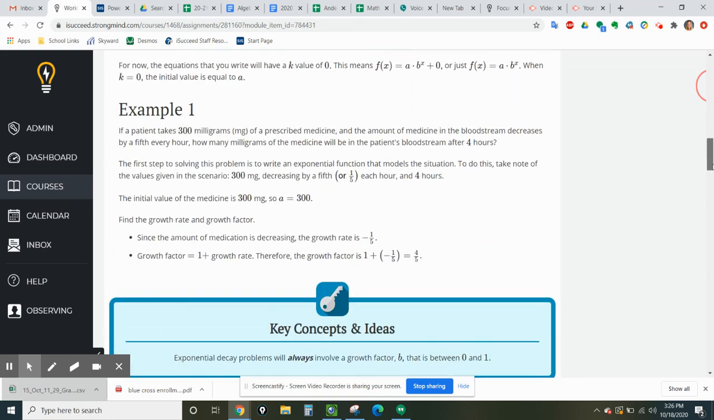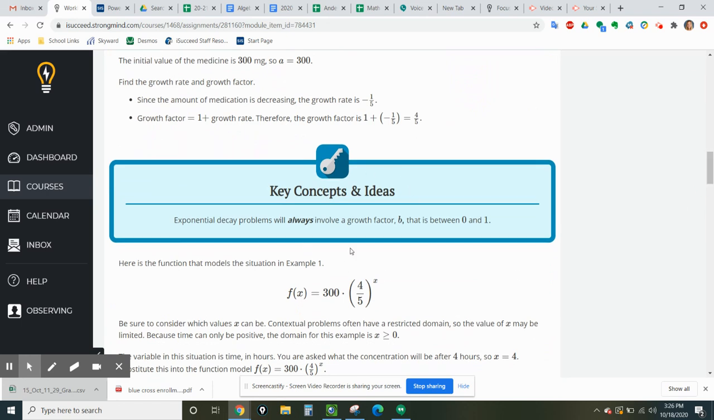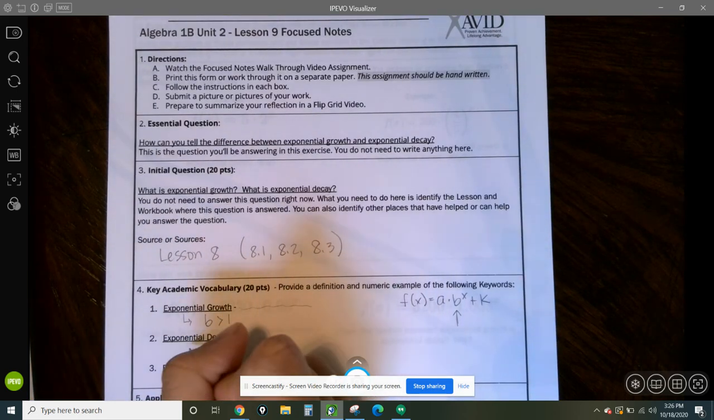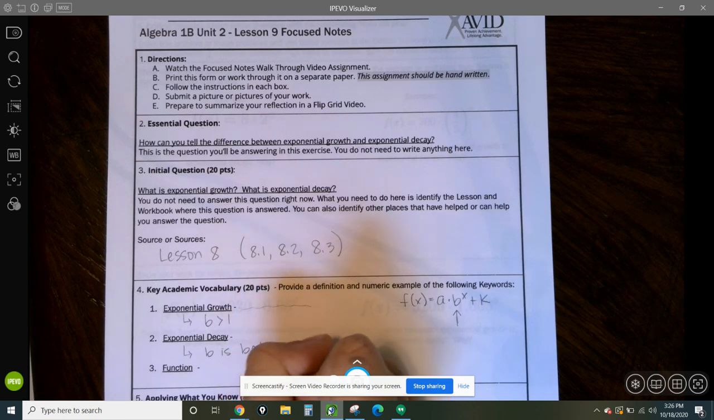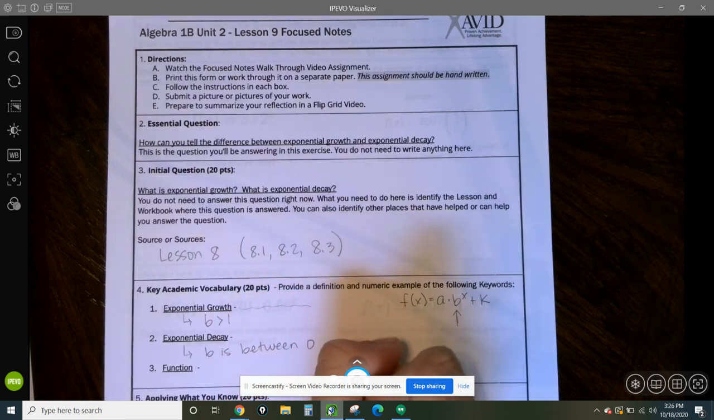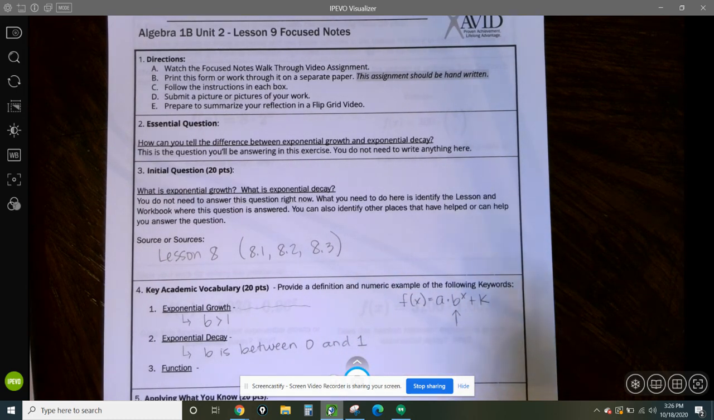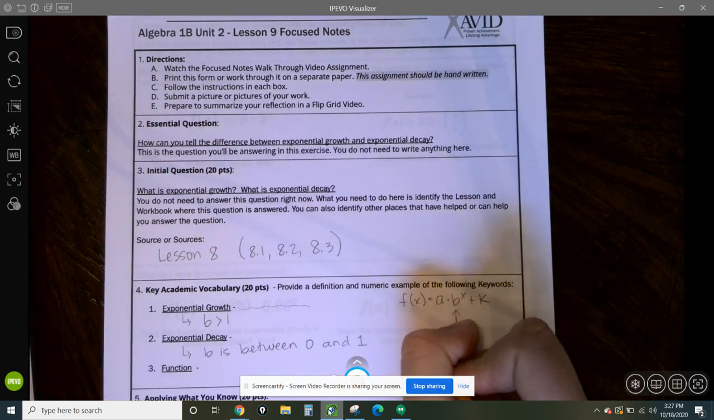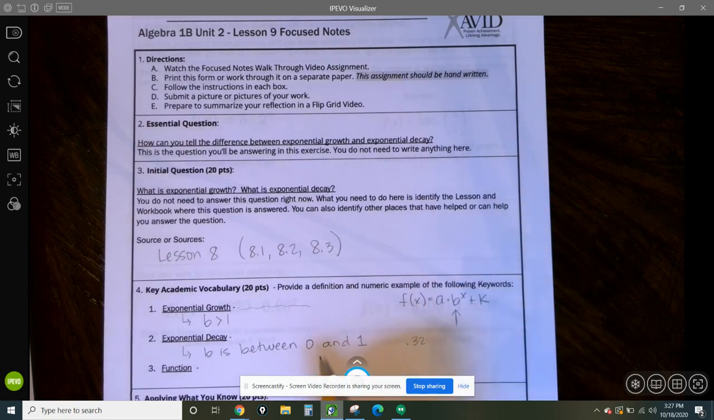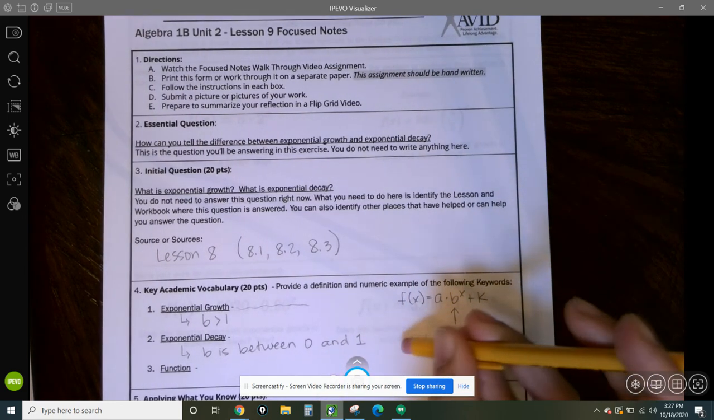Okay, so exponential decay. So similar in this blue box here, exponential decay problems will always involve a growth factor, or B, that is between 0 and 1. So very important that we know that. We're going to go back to our paper here, and in our definition for exponential decay, we're going to say B is between 0 and 1. That doesn't mean it's negative, right? Between 0 and 1 is like a decimal or a fraction, something between 0 and 1. For example, we could have something like 0.32. That's an example of something between 0 and 1. So just so you can wrap your head around that.